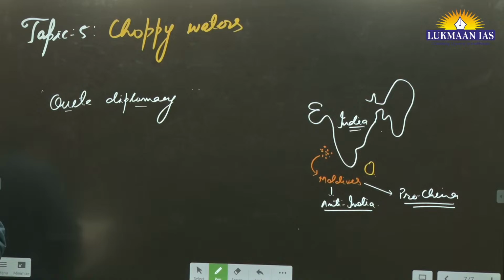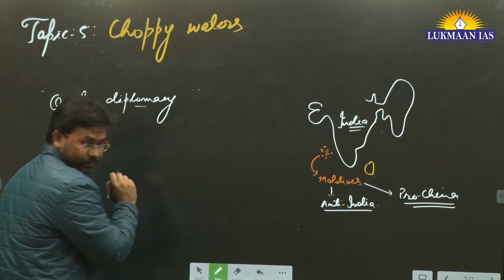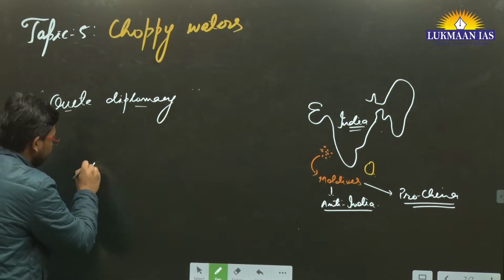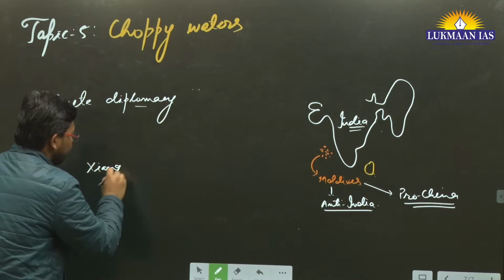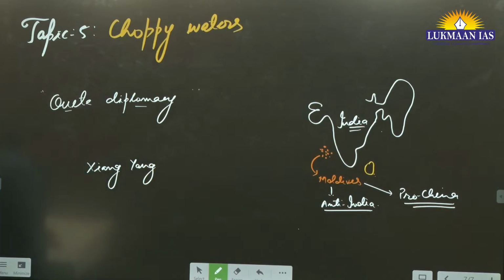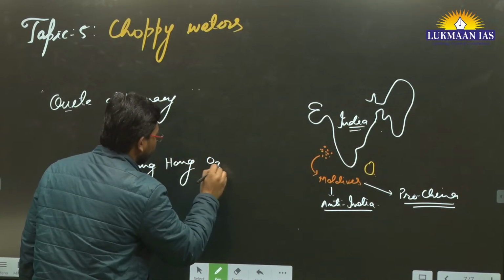And here a Chinese research ship is going to come, and it is known as Xiang Yang Hong 03. I'm just writing Chinese research ship. The spelling is a little difficult. Xiang Yang Hong 03.